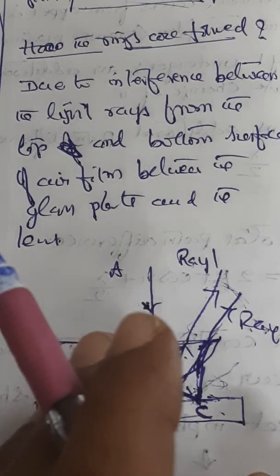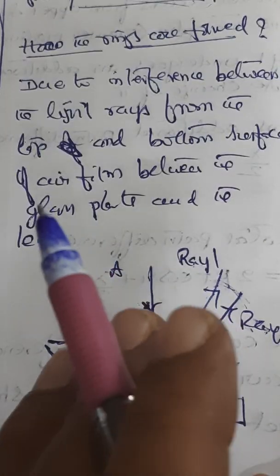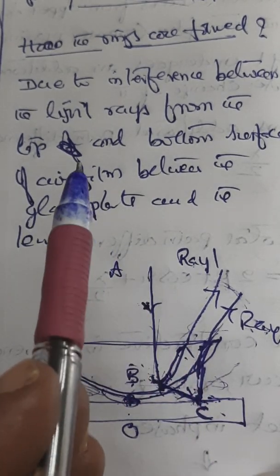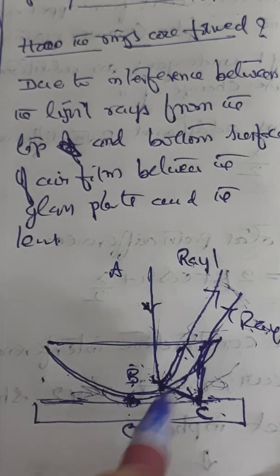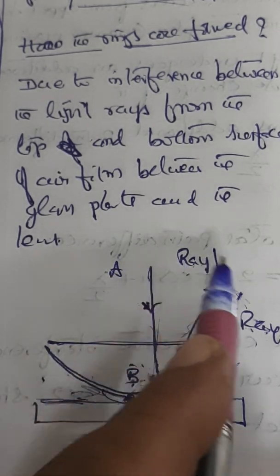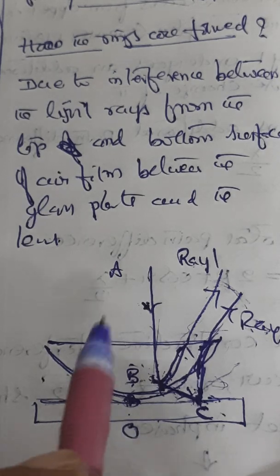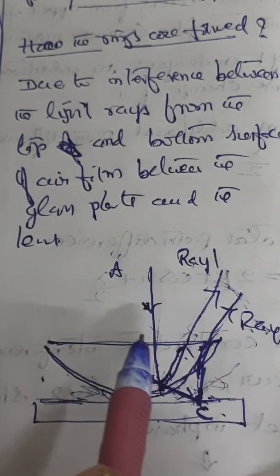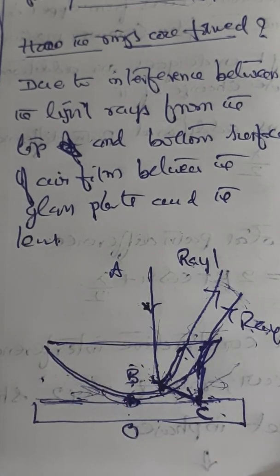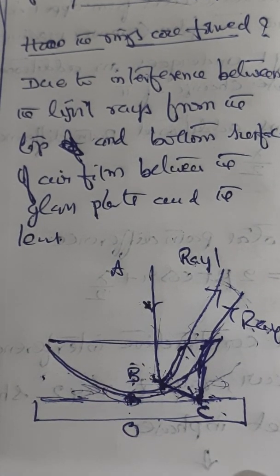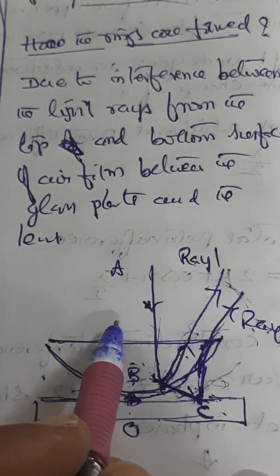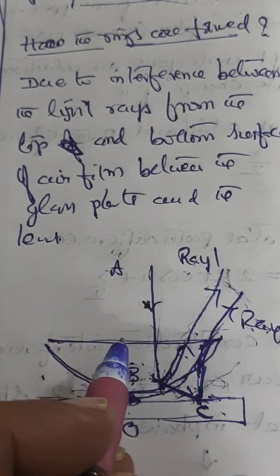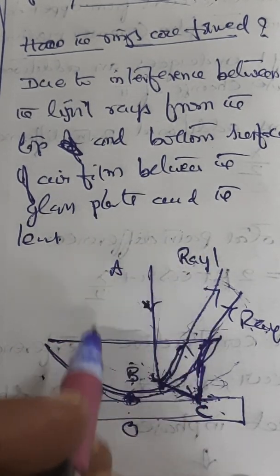This is what you have to understand about what Newton's rings are, what the experimental setup for their formation is, and why Newton's rings form. Based on this experimental process and the explanation of the reason for the formation of Newton's rings, we will be able to arrive at the measurement of the diameters or the radius of these rings, what is known as simply the theory of Newton's rings.